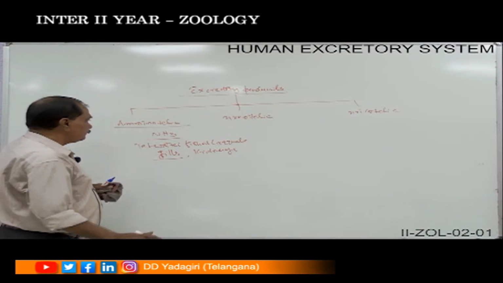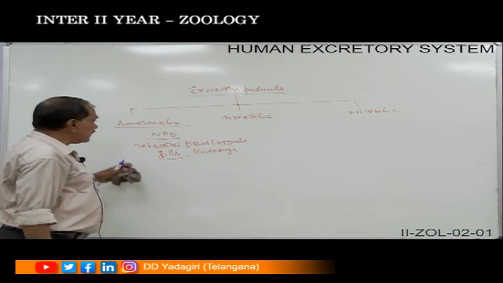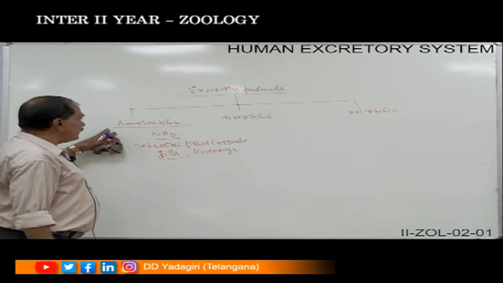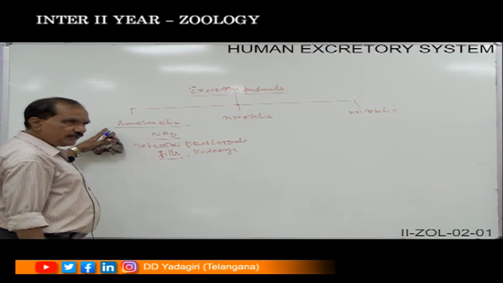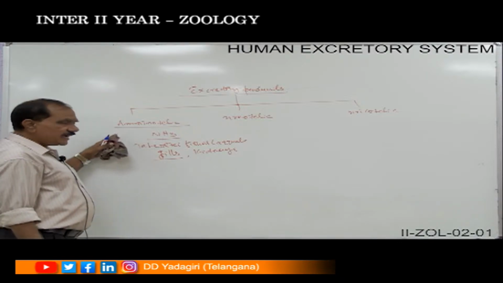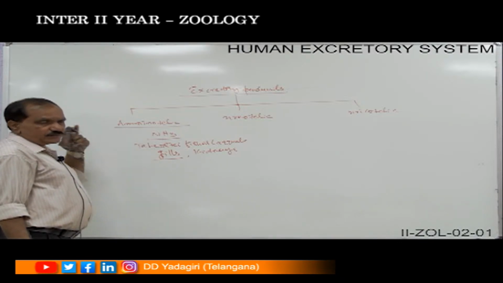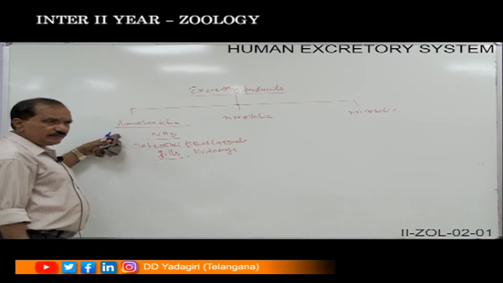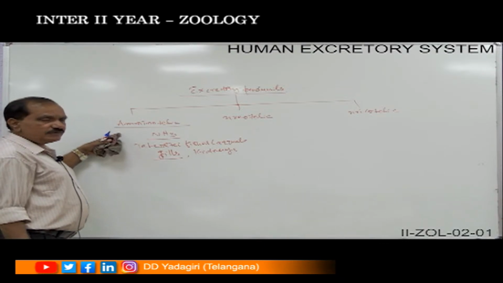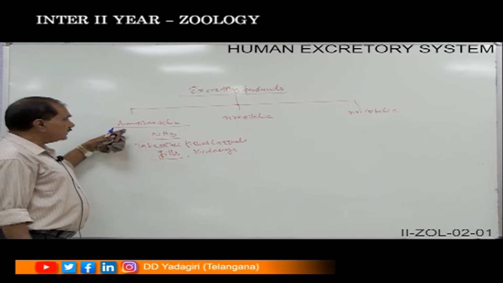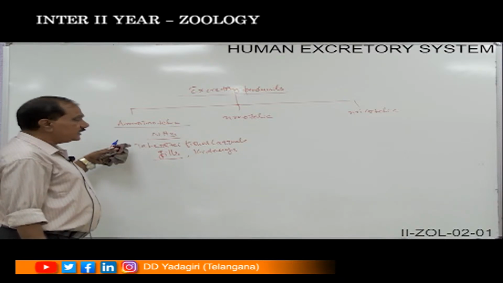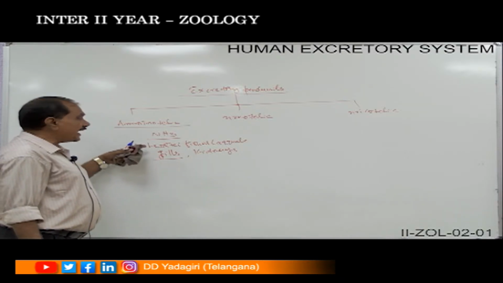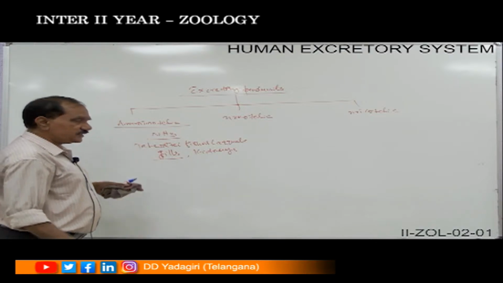Once again I want to remind you all, the aminotelic animals are those which excrete the excretory product as ammonia, which comes from the proteins and the nucleic acids, and once they enter into the liver, they are converted into ammonia, and this ammonia will be excreted with the help of the gills and also the kidneys in the case of aquatic animals like the teleost fishes.